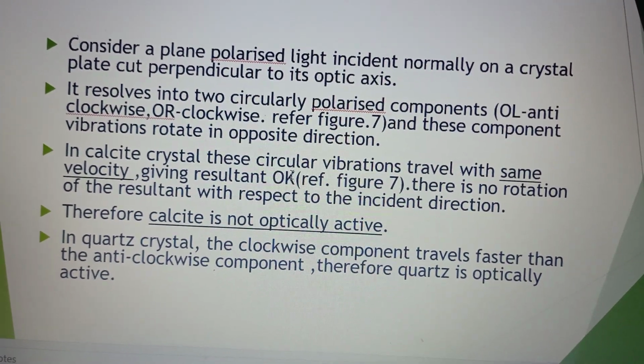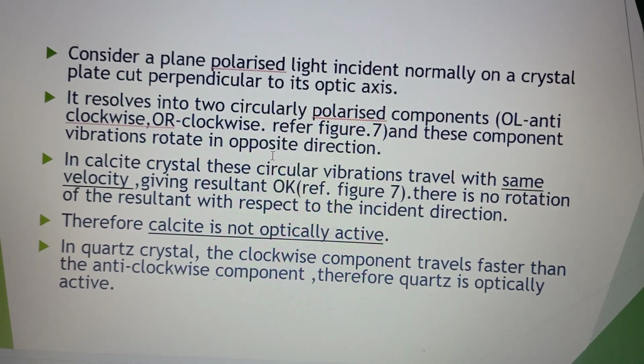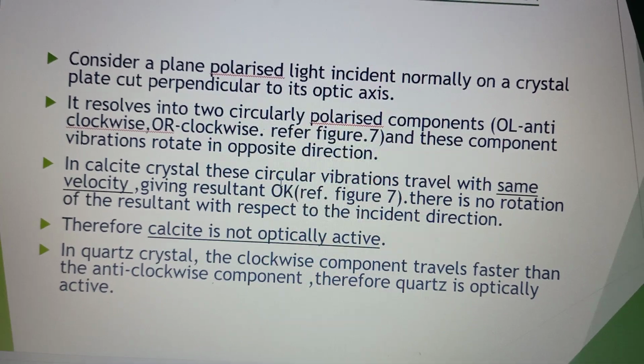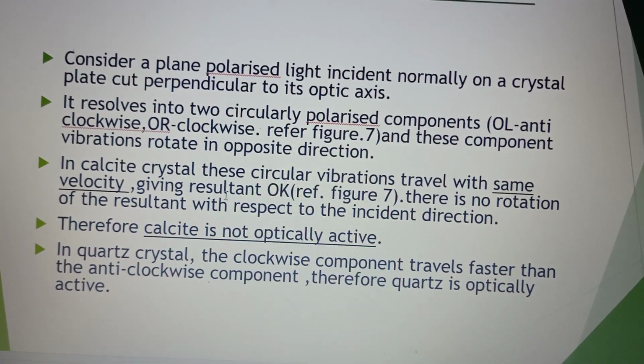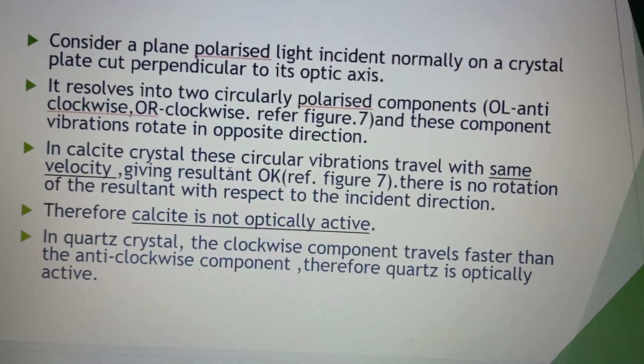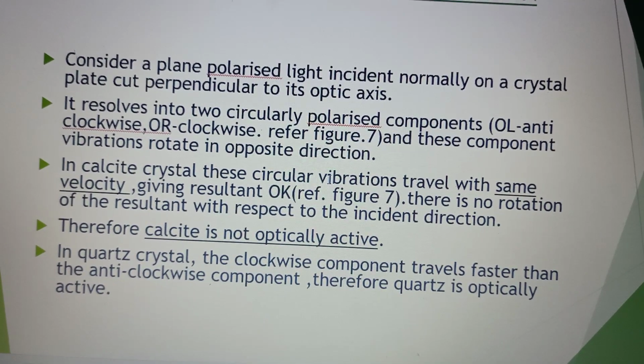So now due to optical activity, what do you have? We have clockwise vibration and we have anti-clockwise vibrations after the plane polarized light enters the crystal.